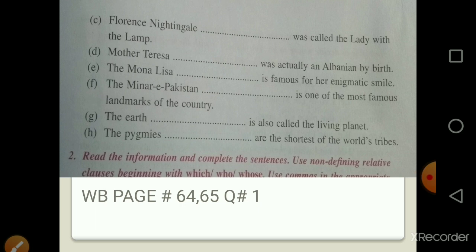Florence Nightingale, who served in the Crimean War. Mother Teresa, because she's a woman, a person again, who served the poorest of the poor in India.